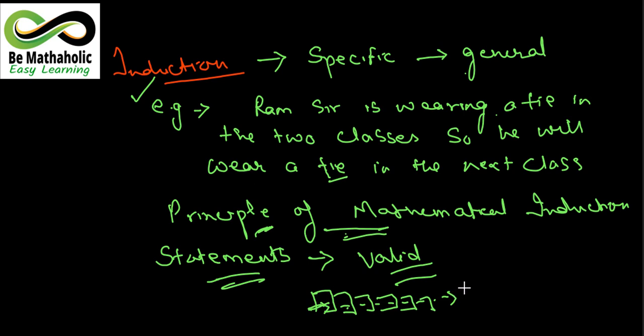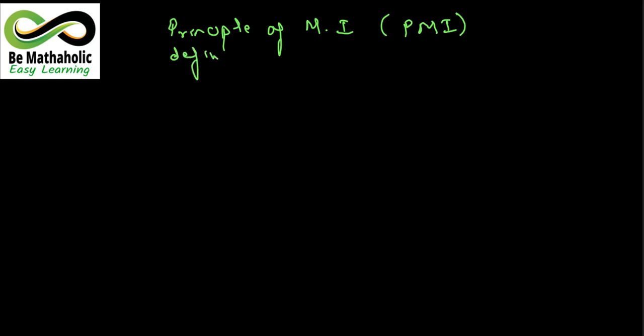Now let's come to the point and study what the principle actually says. The principle of mathematical induction, in short we will always call it PMI. Remember this: this principle is defined for all natural numbers, or positive integers.